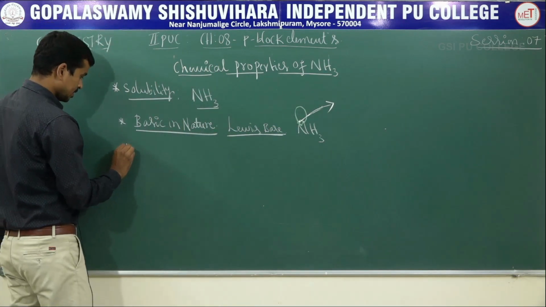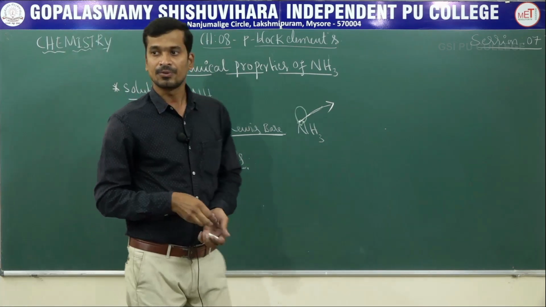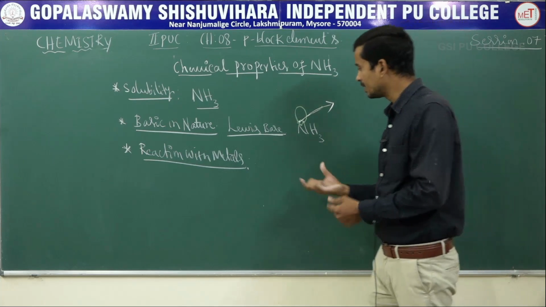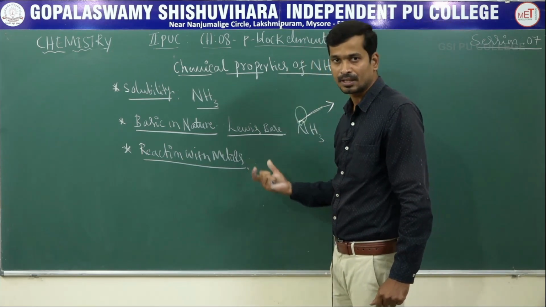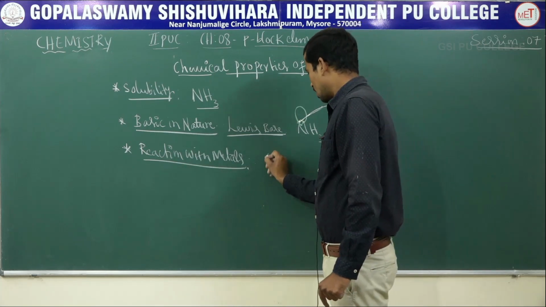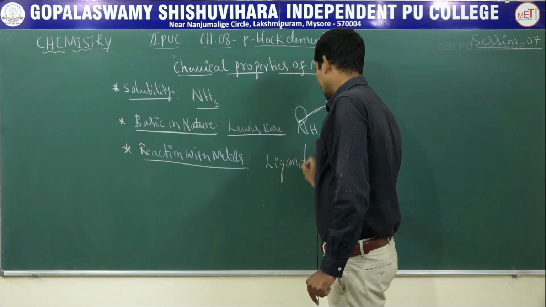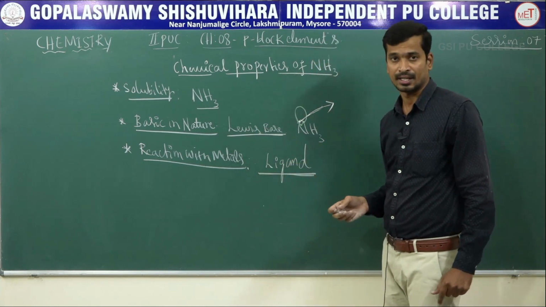Next, reaction with metals. You will study the reaction of ammonia with metals deeply in your coordination chemistry chapter. Ammonia acts as a ligand. What is a ligand? Have you read it in detail in coordination chemistry? Okay?